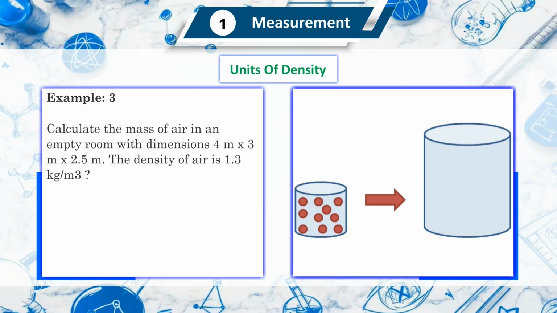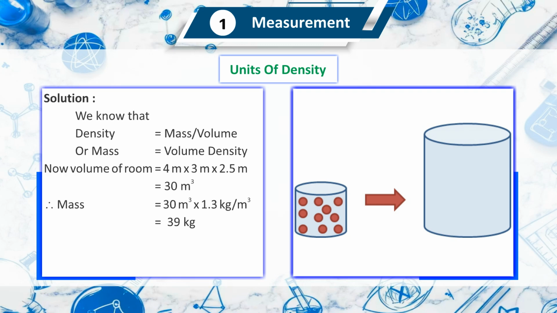Calculate the mass of air in an empty room with dimensions 4 meter multiplied by 3 meter multiplied by 2.5 meter. The density of air is 1.3 kg per meter cube. Solution. We know that density equals mass upon volume, or mass equals volume multiplied by density.